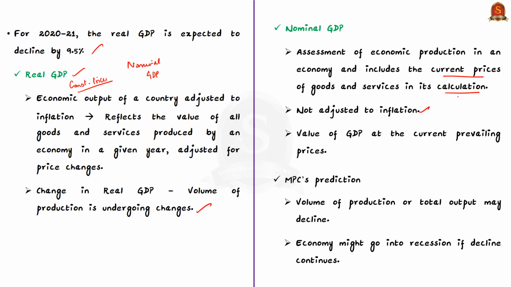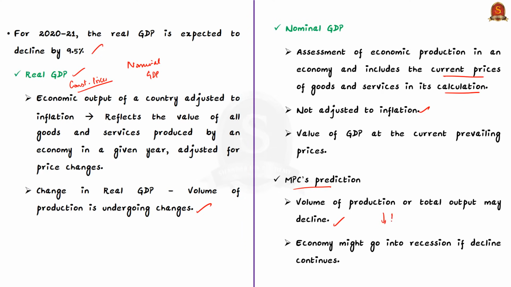Here, know that without real GDP, it would be difficult to identify just from examining the nominal GDP, whether the production is actually expanding or it's just a factor of rising per unit prices in the economy. Now, the prediction by the Monetary Policy Committee means that the volume of production may decline in this financial year when compared to the previous financial year. That is, the total output may decline.